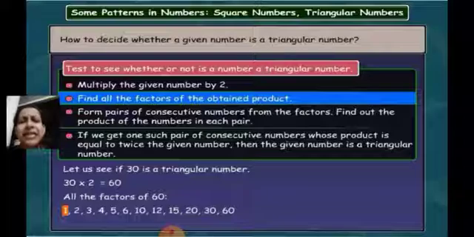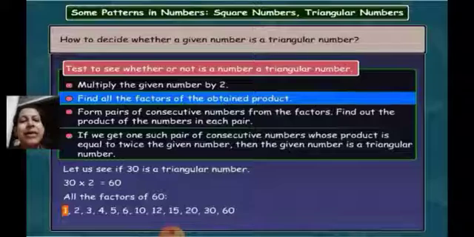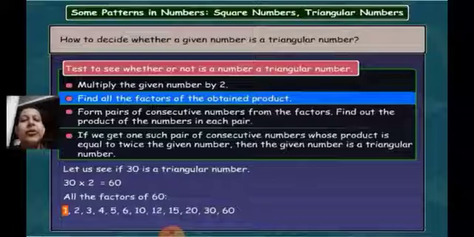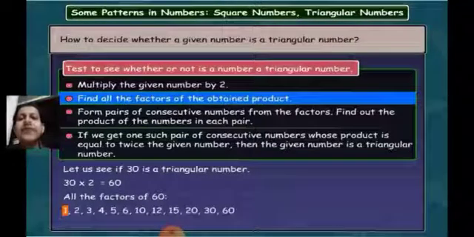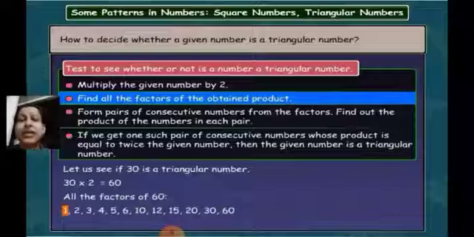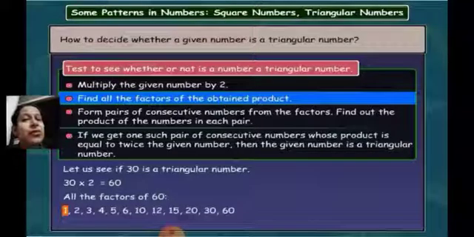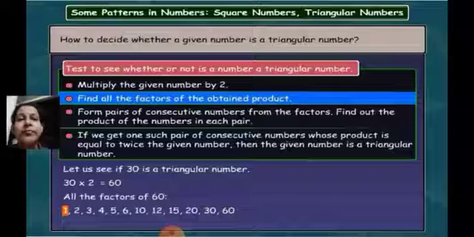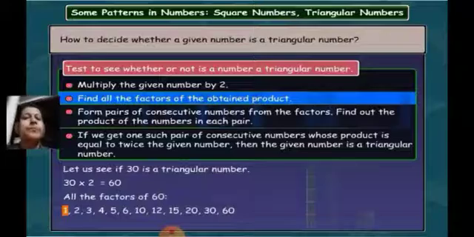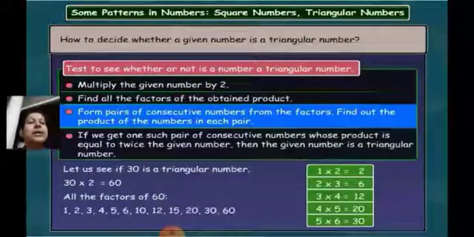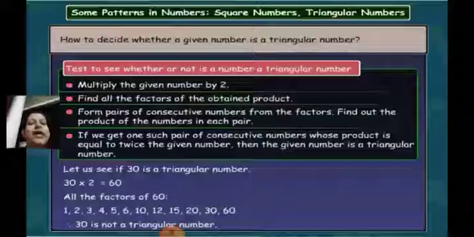Are you getting 60 as the answer in any of these pairs? No. First one is 2, second one is 6, next is 12, then we got 20, then we got 30. So anywhere did you get 60 as the answer? No, none of these pairs have given you the answer 60. That means what can we conclude about 30? Is 30 a triangular number? No, my dear students, 30 is not a triangular number.